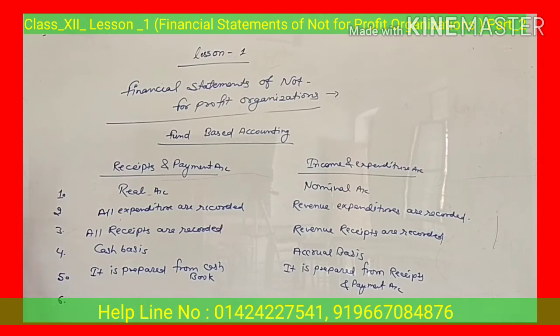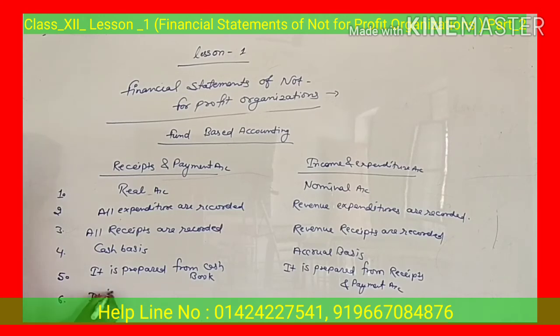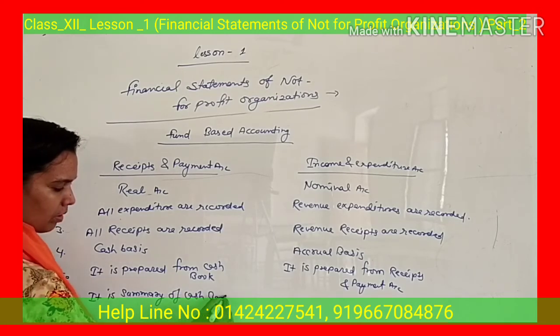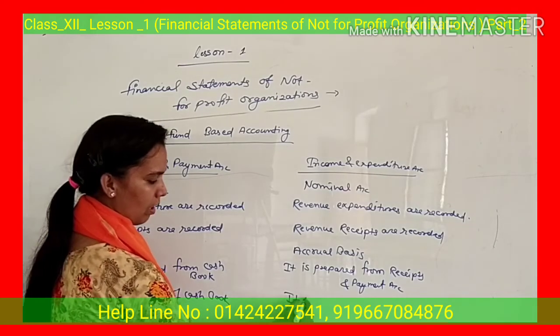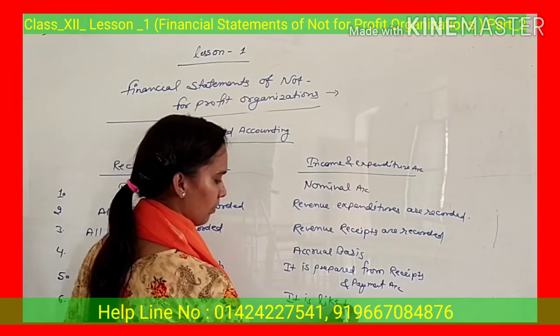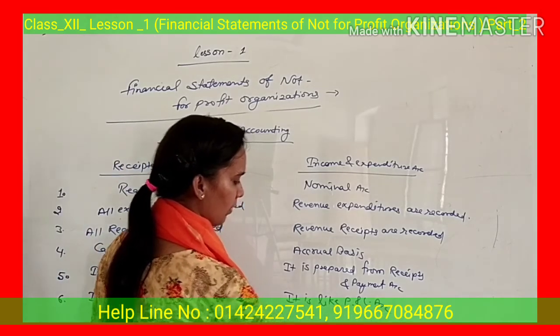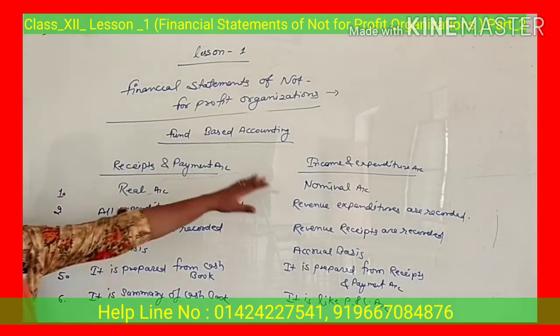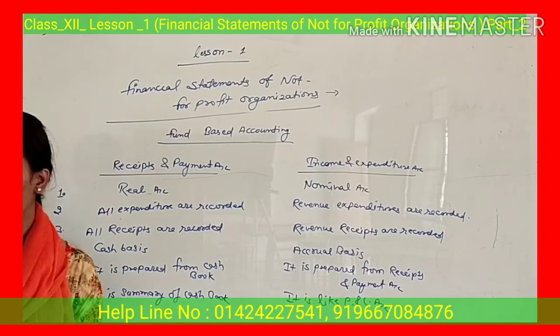You can say receipt and payment account is a summary of the cash book, and income and expenditure account is like a profit and loss account. So these are some major differences. There are some more differences you can see in your book, but these are the major differences between receipt and payment account and income and expenditure account. Okay.